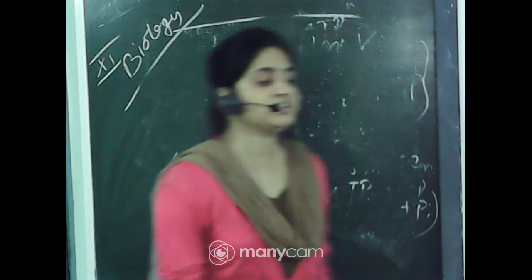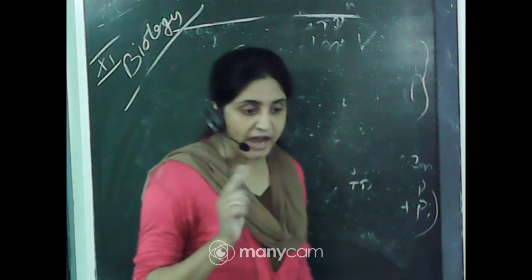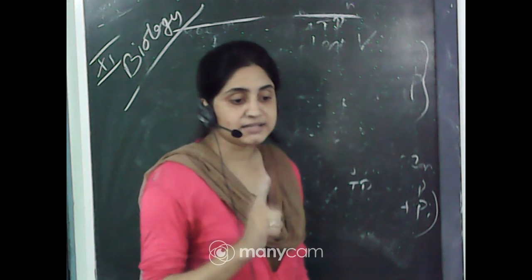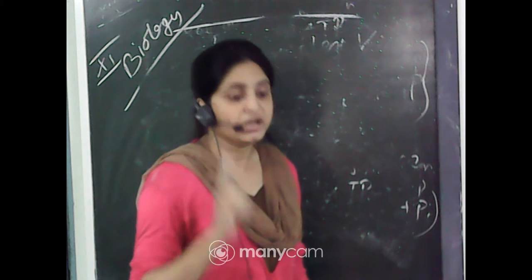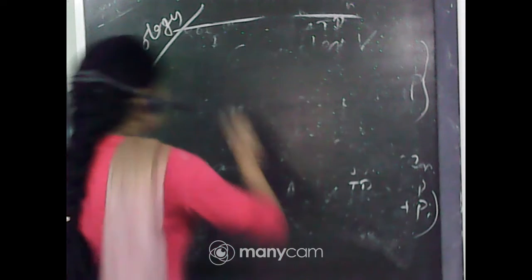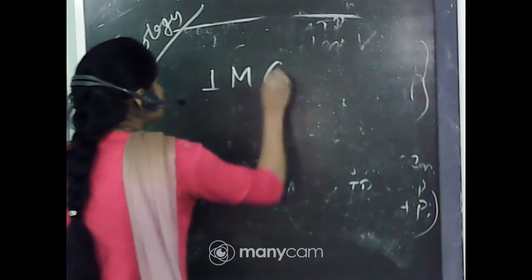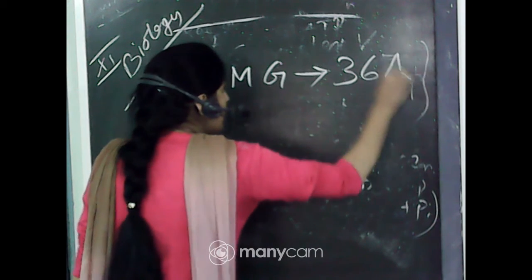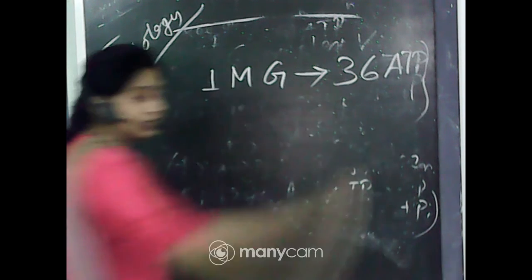How many ATP are produced during aerobic respiration from 1 molecule of glucose? 36 ATP will be produced during the aerobic respiration from 1 molecule of glucose. Okay, so 1 molecule of glucose produces 36 ATP only in aerobic respiration, not in anaerobic respiration.